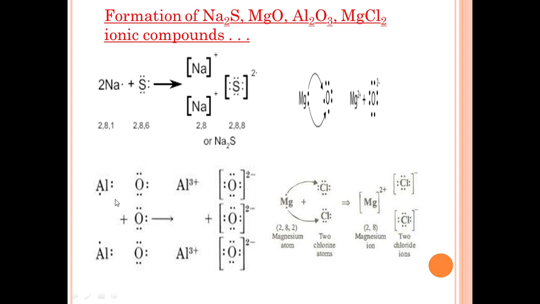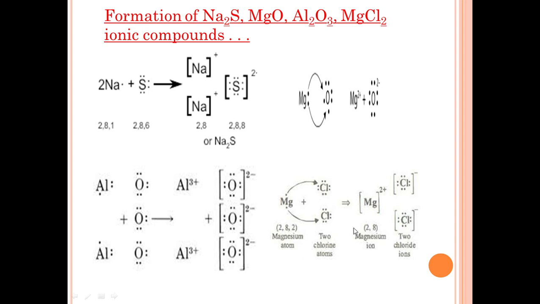Aluminum transfers its 3 valence electrons to oxygen to form an aluminum oxide molecule. Magnesium has 2 valence electrons and transfers these electrons to chlorine to form magnesium chloride. These are some examples of ionic compounds.